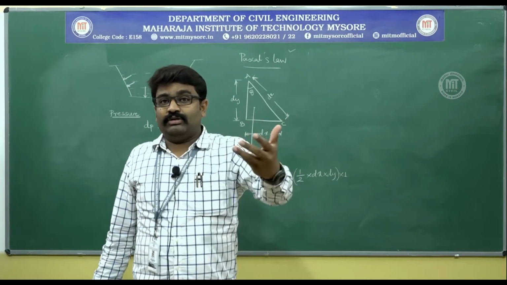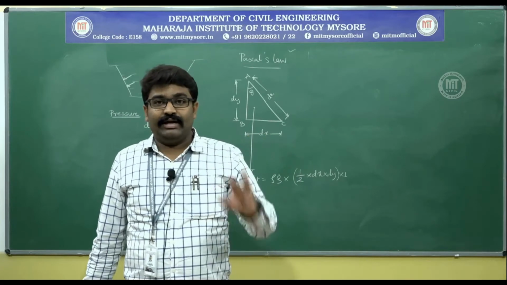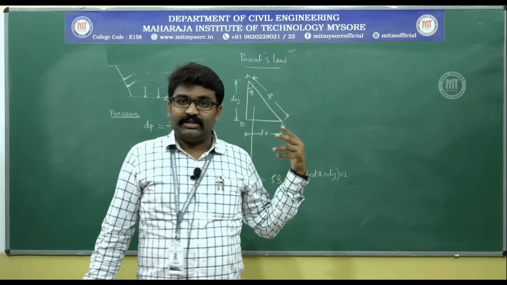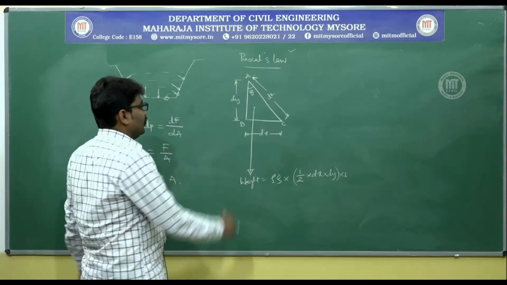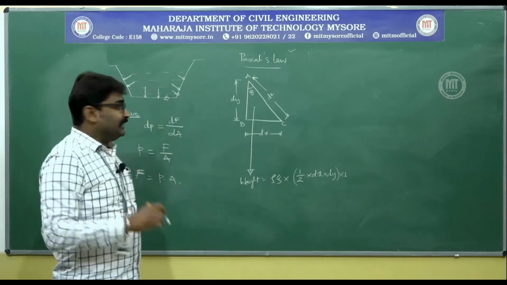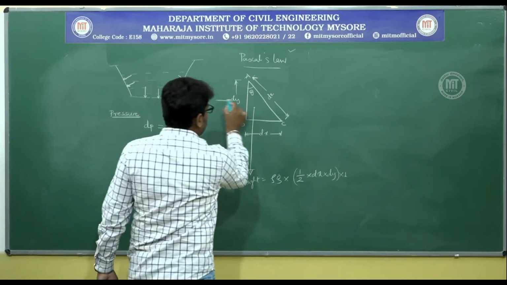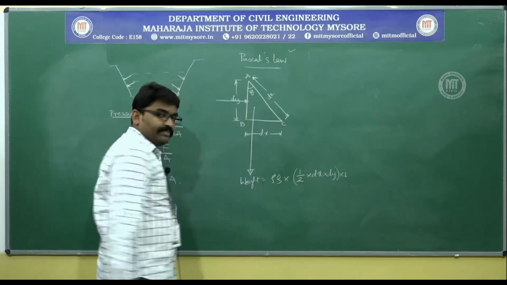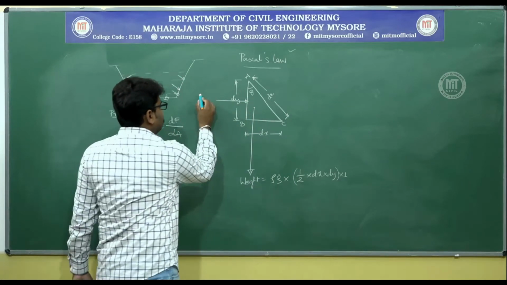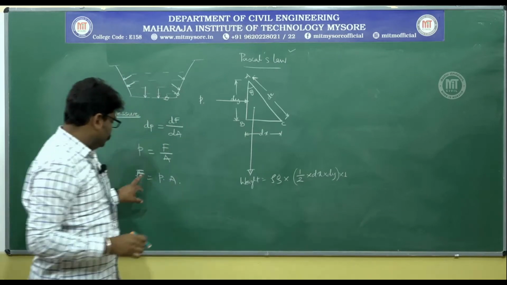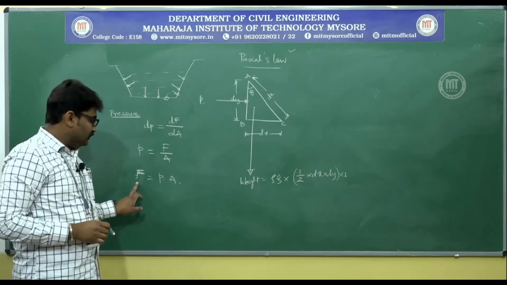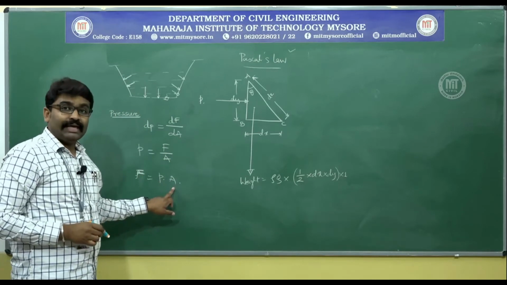Now, what are the forces on these elements? I have told you that I can show you only 3 directions on the board. So, what is the first one? The pressure intensity. Let the pressure intensity be equal to P. If the pressure intensity is P, what is the pressure force? I have written here, pressure force is equal to P into area.